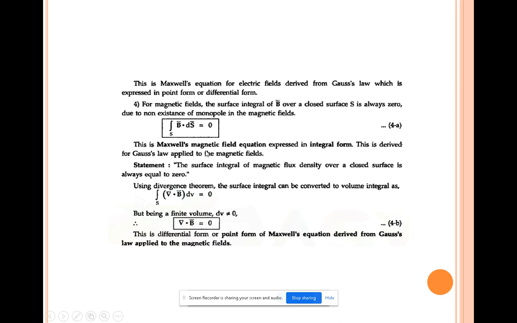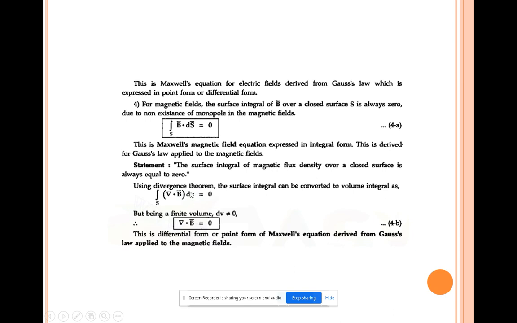Now use the divergence theorem. The divergence theorem is nothing but del dot, that is, a surface integral can be converted into a volume integral, the volume integral of del dot B dv, which will be equal to 0.